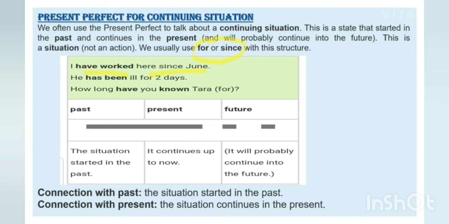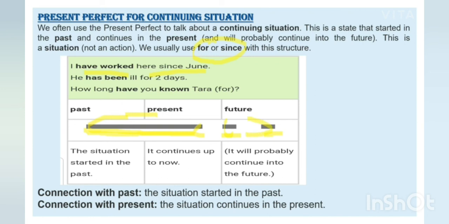Here it means I was working here in June also, and I am still working here now, and probably I will be working in the future also at the same place. So this is the continuing situation. Fine, see, it started in the past, it is in the present, and it may continue in the future also. You can just see these grey lines, then it will be clear to you.